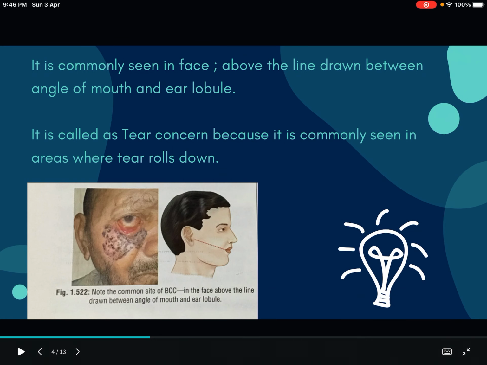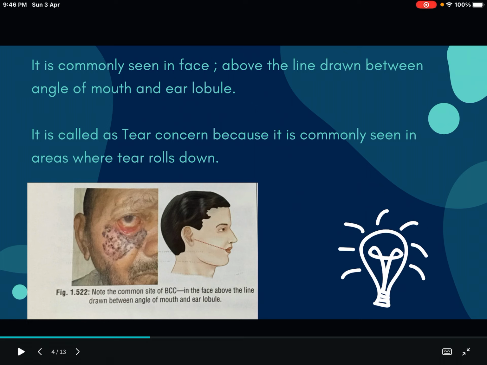Now let's move on. It is commonly seen in the face, above the line drawn between the angle of mouth and ear lobule. Here you can see in this picture. If we draw a line from the ear lobule to the angle of mouth, it is most commonly seen above that line in the face. It is called tear cancer.